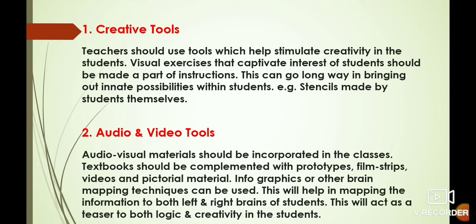These are creative tools teachers should use, tools which help stimulate creativity in the student. Visual exercises that captivate the interest of students should be made a part of instructions. This can go a long way in bringing out innate possibilities within students, that is stencils made by students themselves. Audio and video tools. Audio visual material should be incorporated in the classes. Textbooks should be complemented with prototypes, film strips, videos and pictorial materials.